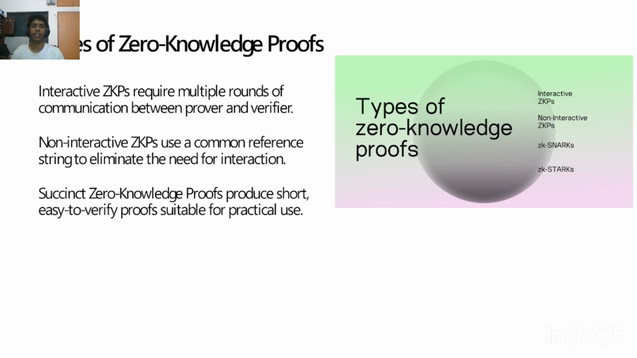So what is interactive basically? It involves several rounds of communication. For example, if an interviewer is interviewing us, that is an example of the interactive. Non-interactive is where only one message is sent, using a shared random string. Only one message is sent.